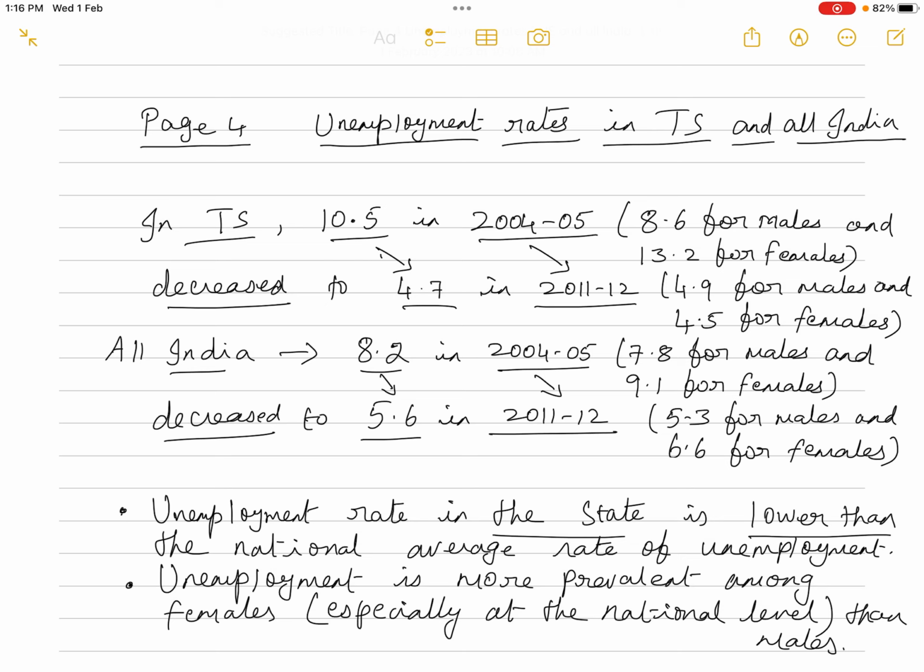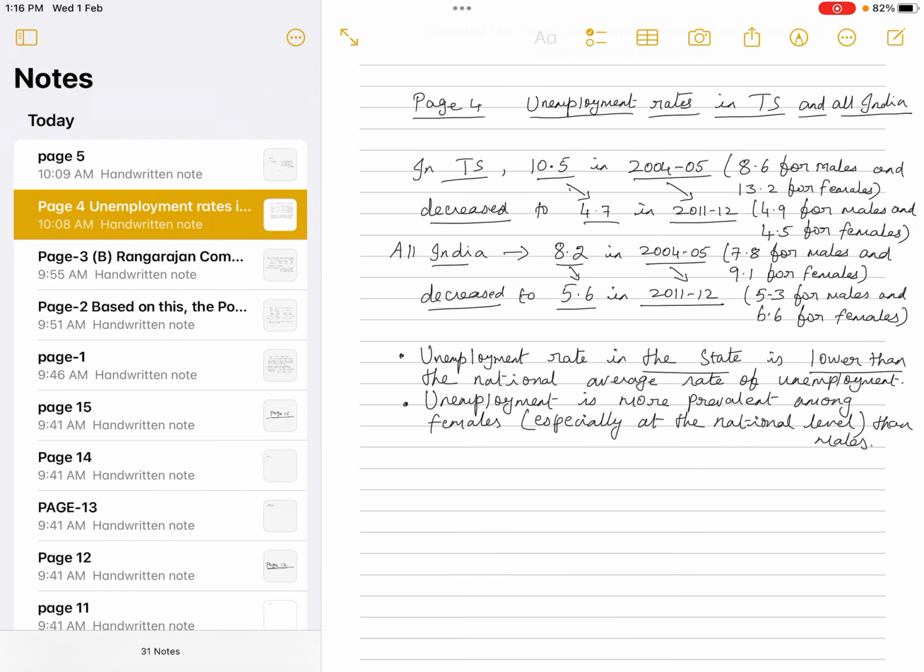You can also notice another feature here: at the all India level, the unemployment rate for females is higher than that for males, whereas it is otherwise in the case of Telangana. So this is the information we are getting about the unemployment situation. The unemployment rate in the state is lower than the national average, and unemployment is more prevalent among females, especially at the national level, than males.